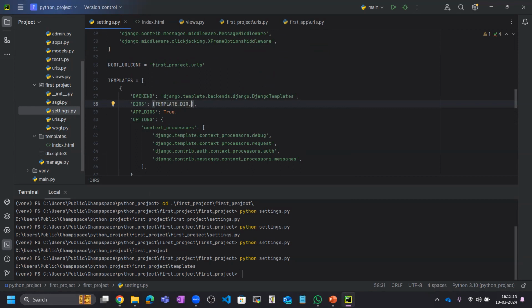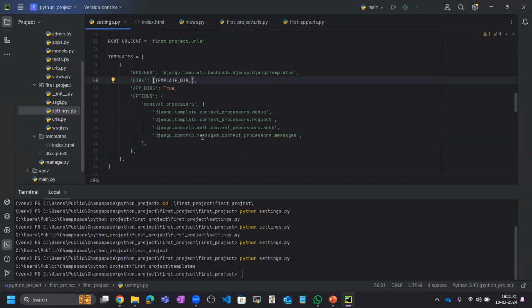This template is made for the template part only, so I need to give the template directory here so that we can easily render our template files. Basically we need the template directory to render the text on the web page, on the web application. Okay, this we have done.